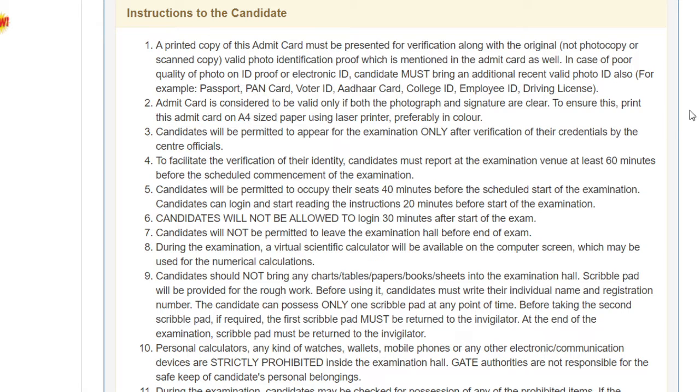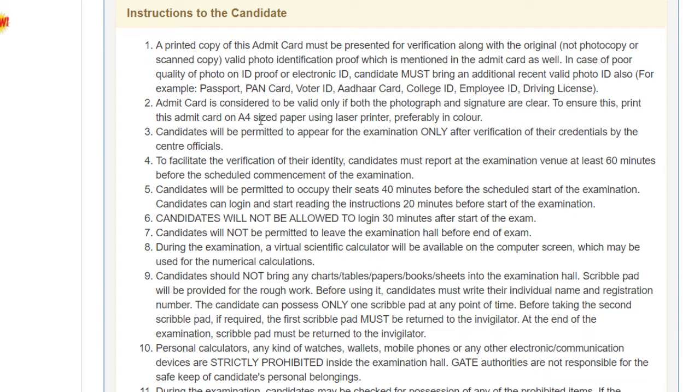If the photo is not clear in the valid photo identification ID proof, you have to carry another ID proof which has a clear photo. That is either PAN card, voter ID, Aadhaar card, college ID, employee ID, driving license, etc.